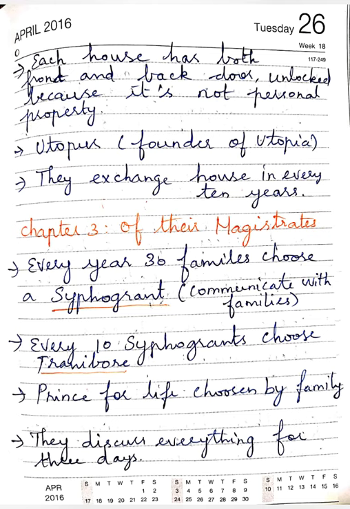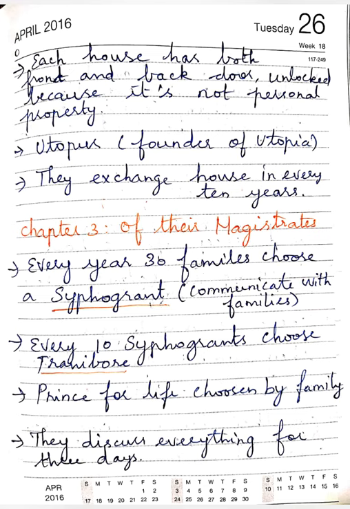Chapter 3, of their magistrates. Every year, 30 families choose a Syphogrant. They communicate with the families. Every 10 Syphogrants choose a Tranibor, a prince for life chosen by the Syphogrants.